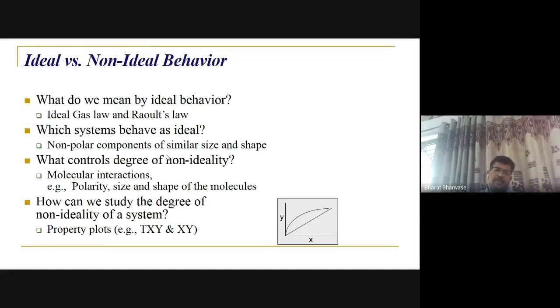So here, ideal versus non-ideal. What is ideal behavior? It follows the ideal gas law and Raoult's law, that's for solutions. Raoult's law is a combination of ideal gas and ideal solution, so it is applicable for ideal solutions. Non-polar components with similar size and shape will be ideal. The best example: if you take 50 ml water and 50 ml oil and mix them together, it will lead to 100 ml at the end.